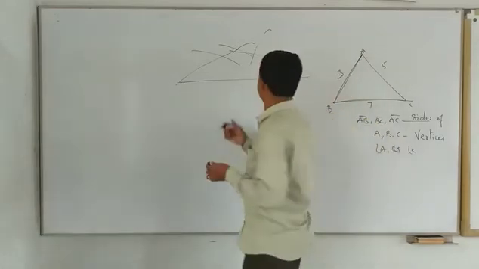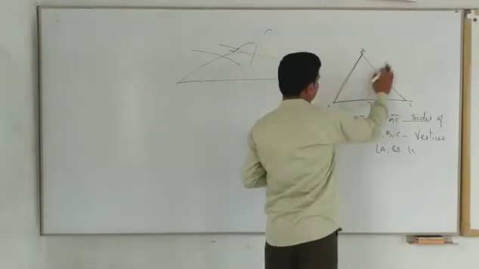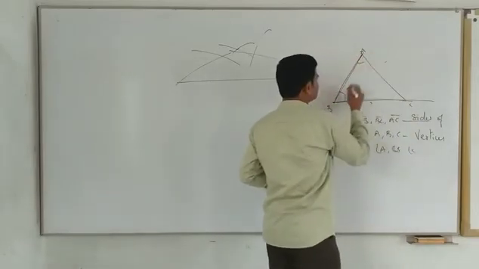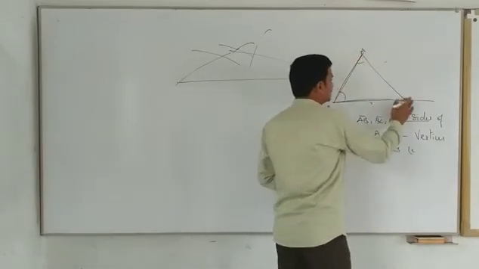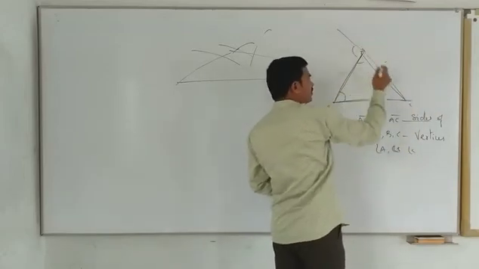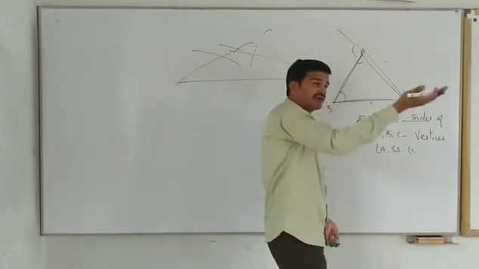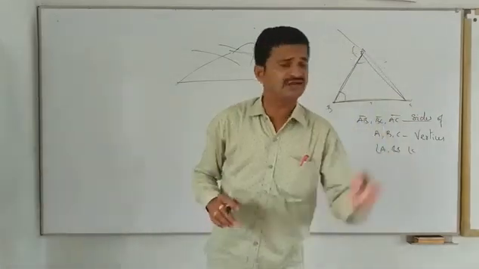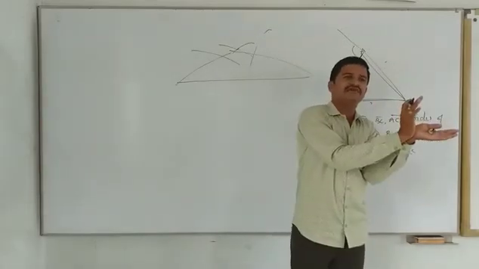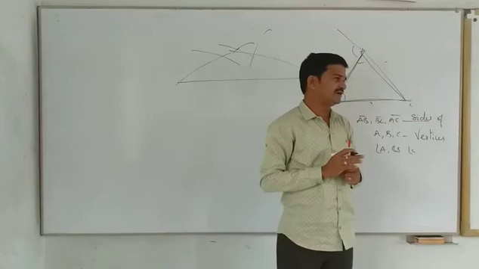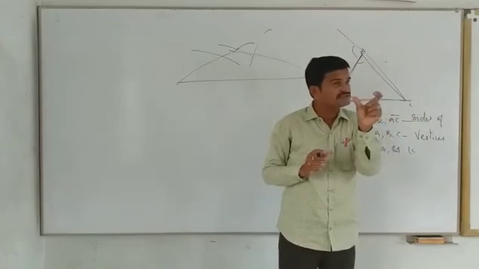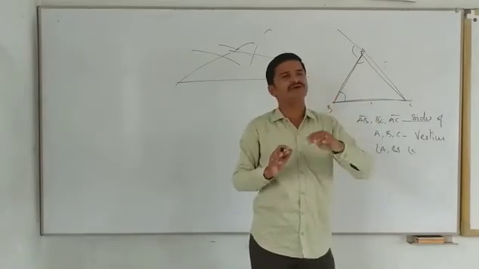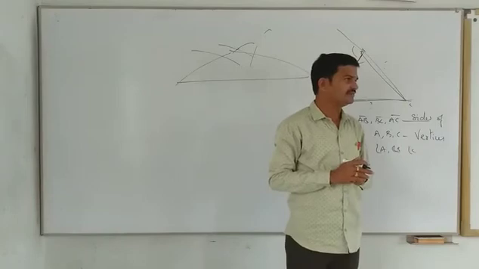How is it 120? This is an equilateral triangle. Let us take anywhere. If you extend this, it is this plus this. This is 60, this is 60. Or if you extend this, of course this is also 60. So in an equilateral triangle all angles are 60 degrees only. So any side you can extend, the exterior angle formed is always equal to 120. We can't fix it for any other triangles. It is fixed only in an equilateral triangle because all the angles are equal. Are you clear?